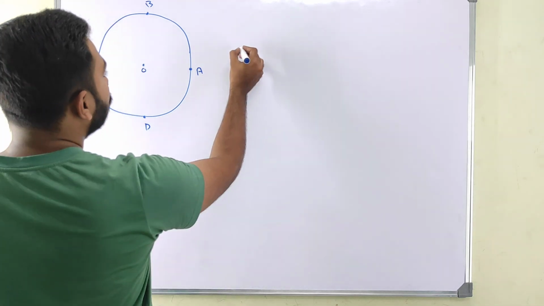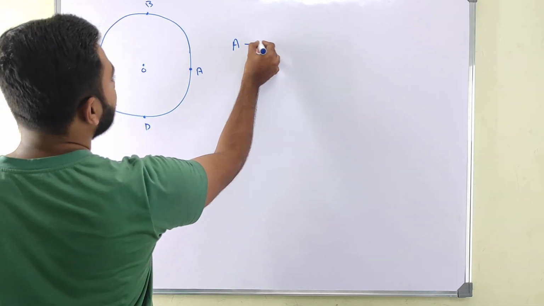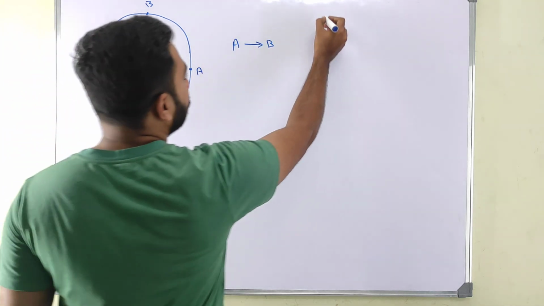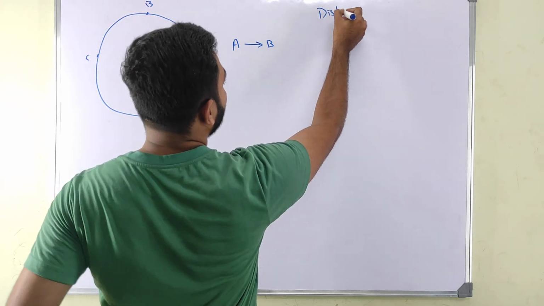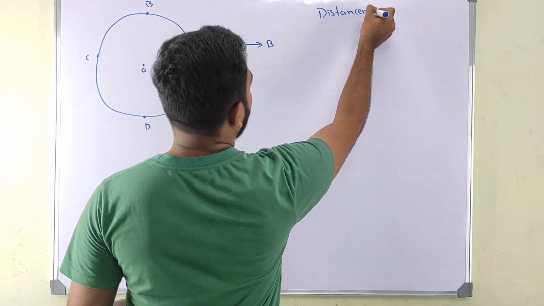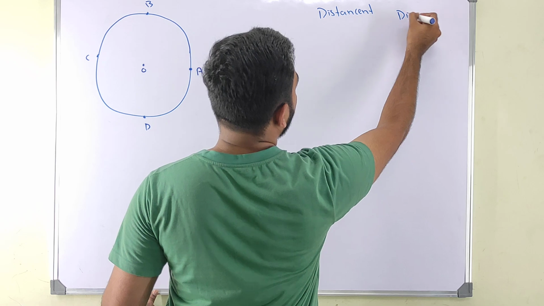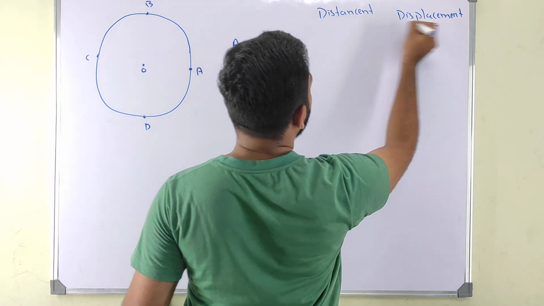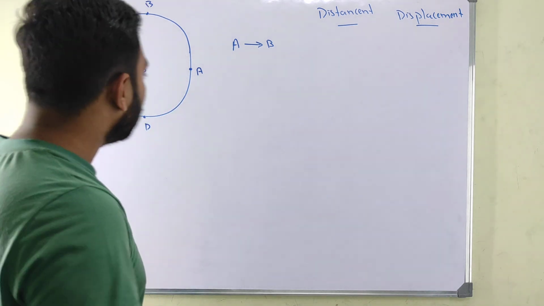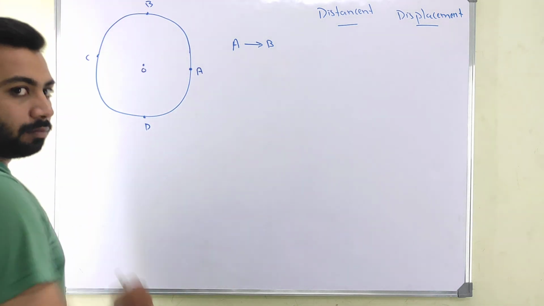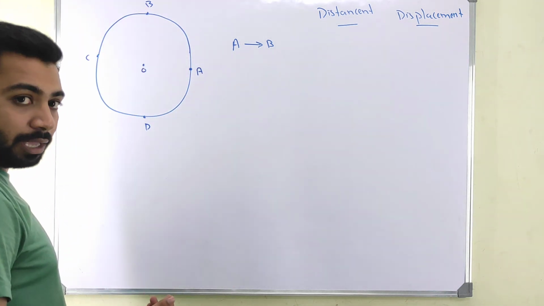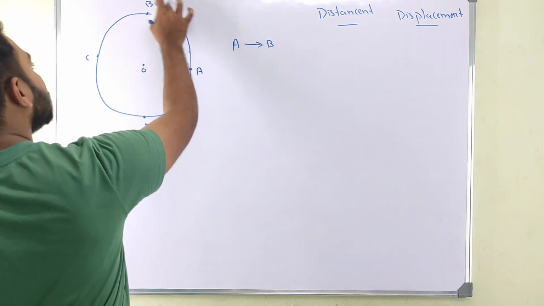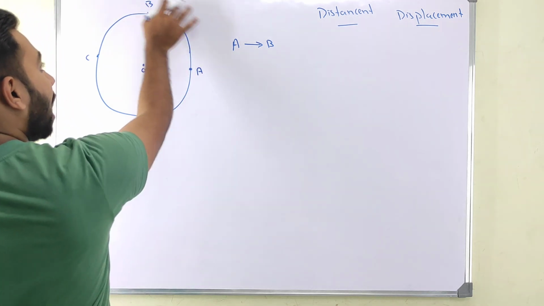When you move from A to B, what happens to distance and displacement? Your distance will be this overall arc length.